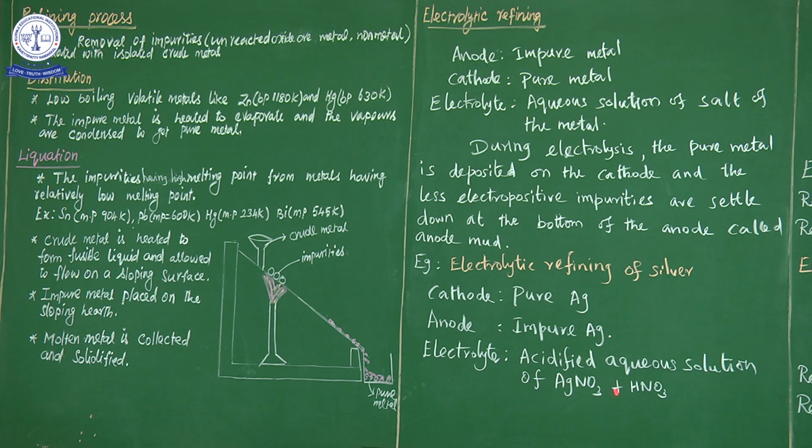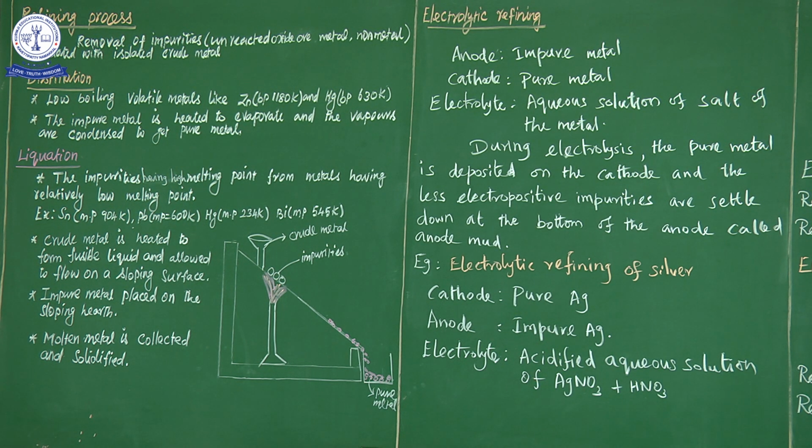So the silver nitrate is mixed with nitric acid. The salt of silver is silver nitrate which contains nitrate ion. அப்போ இந்த nitrate ion possess பண்ணியிருக்கக்கூடிய acid தான் இது, electrolyte solutionல mix பண்ணோம். The nitrate ion containing acid is nitric acid. So the silver nitrate salt solution is acidified by mixing with nitric acid. During electrolysis, pure silver is deposited on the cathode and impurities are deposited on the anode.